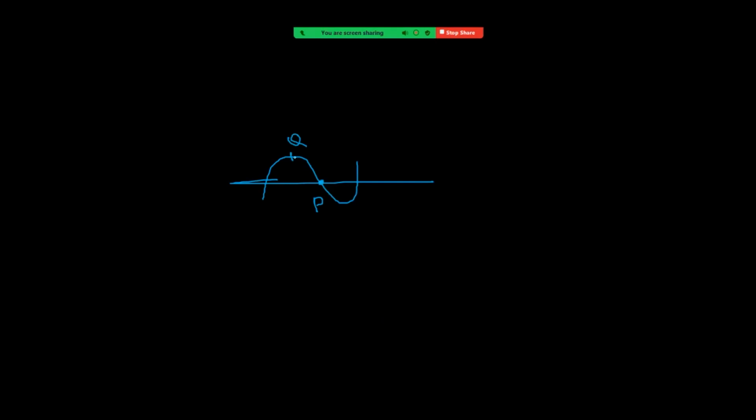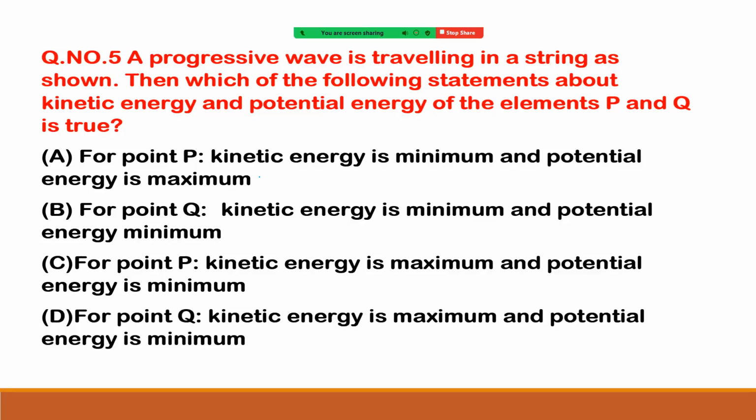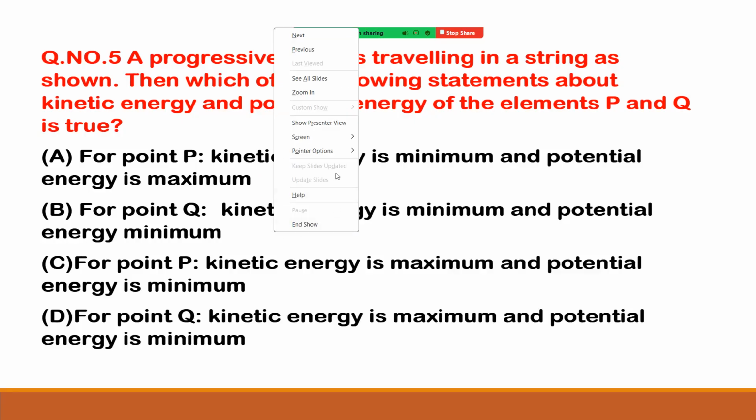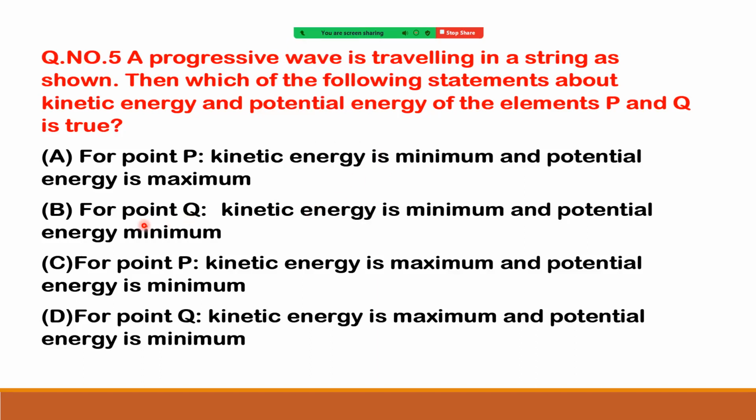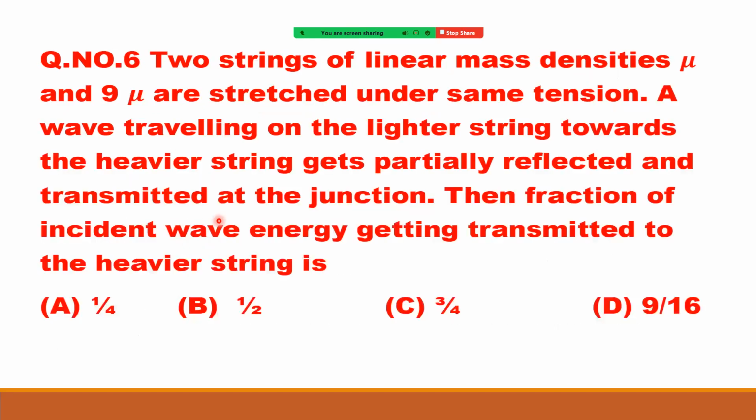At Q, both are minimum. So at Q, kinetic energy is minimum and potential energy is also minimum, because Q is now an extreme position. Okay, right. See the next problem.